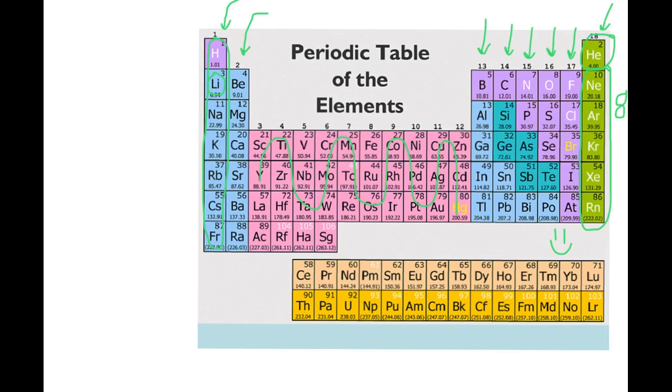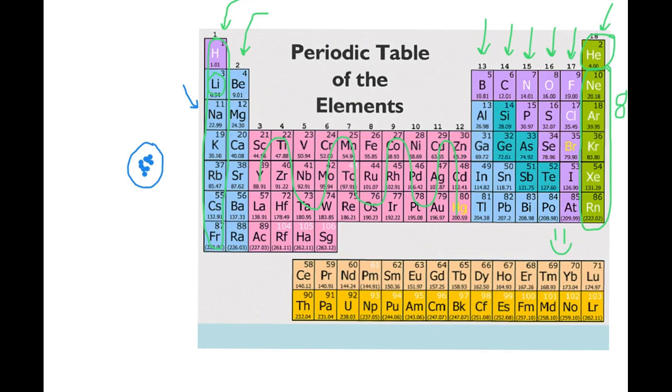Now, where these elements occur on the periodic table determines what type of chemical bonds they want to make. So I'm going to make a little drawing of the sodium atom right over here. So first, we're going to go with the nucleus. So the nucleus has the protons and the neutrons in the nucleus of the atom. And then the electrons are flying around the nucleus in these various energy levels.